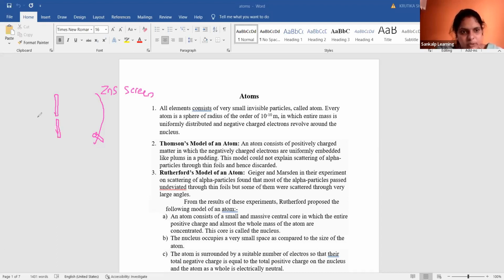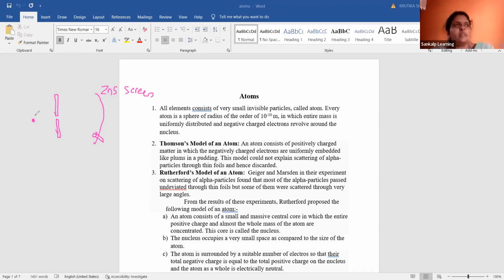Then what happens is, we keep a source of alpha particles. For example, if you consider the sun as the source of light radiation, here we are keeping one source which is giving out alpha particles.